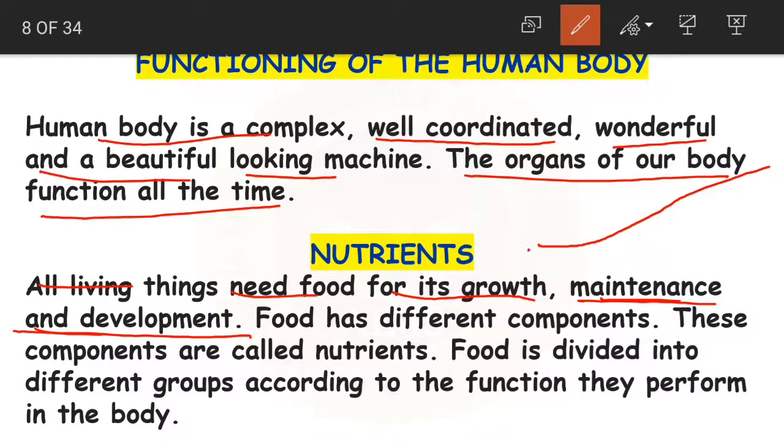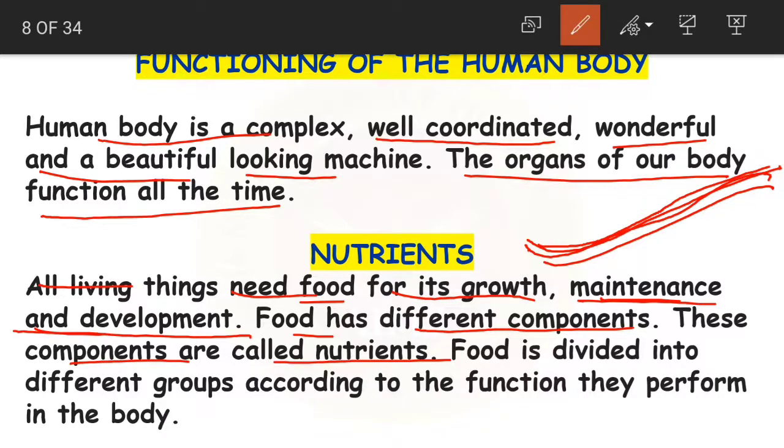So to have this growth, to maintain our body, to have development of the body, what do we need? We need food. And food has got different components. These components are called nutrients. Our body needs different types of nutrients which food has got.